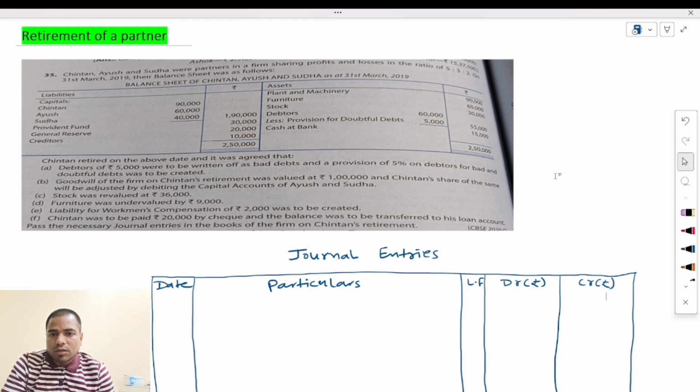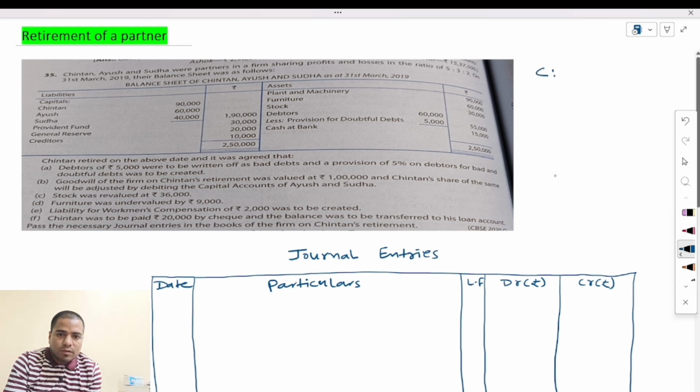Okay, see here, Chetan, Ayush and Sudha were partners in a firm sharing profits and losses in the ratio of 5:3:2. We will write here in short form: C, A and S are partners sharing profits and losses in the ratio of 5:3:2.